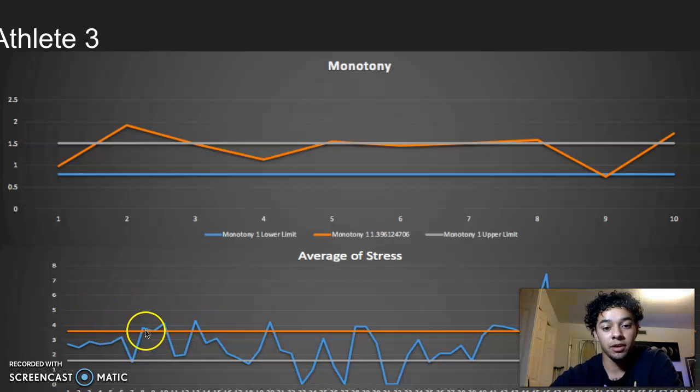Okay. They break the upper limit 1, 2, 3, 4, 5, 6, 7 times with a great spike. This one here, I would say there's maybe a conference game, maybe finals coming up soon at the end of the semester.